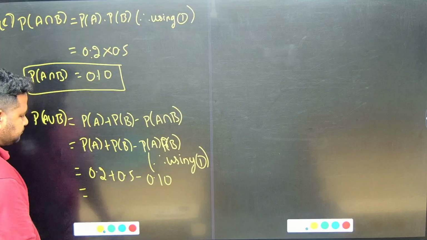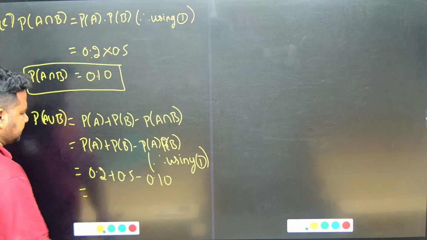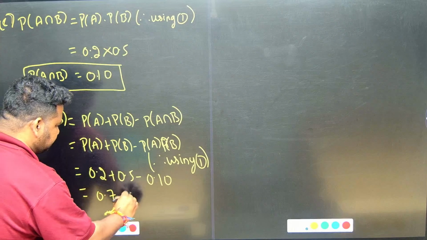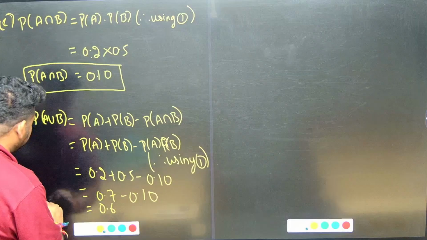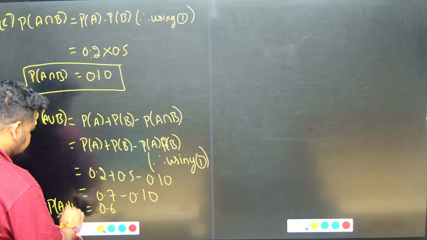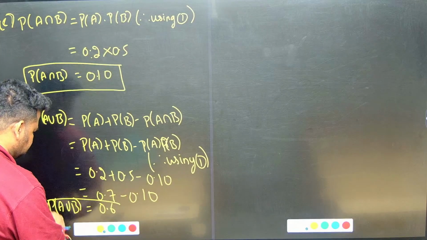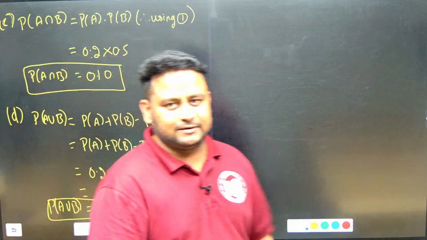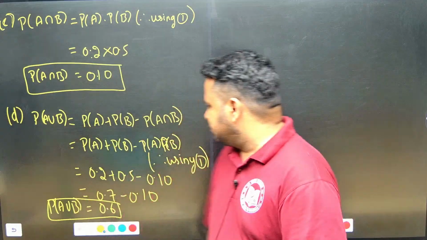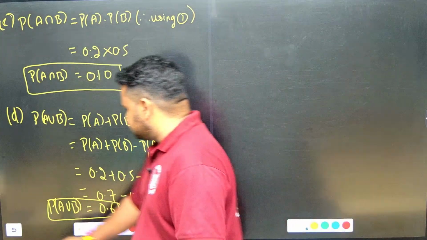0.2 plus 0.5, that is 0.7. 0.7 minus 0.10 is 0.6. So P of A union B we get as 0.6. Clear? That is the final answer to this question. So you have to solve this question. Fine. Let us move to the next question.